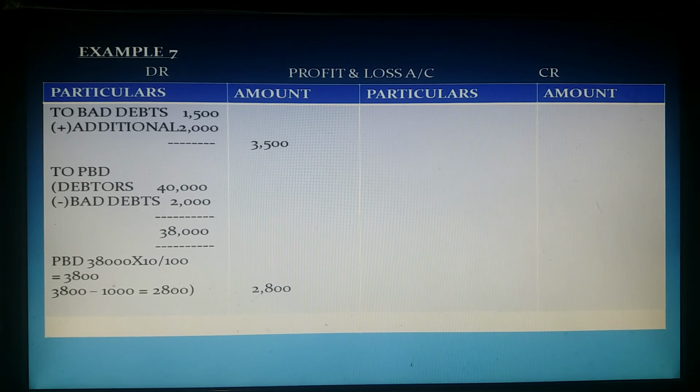10% on 38,000 is 3,800. Now adjustment PBD is 3,800 and trial balance PBD is 1,000 rupees. Means total provision for bad debt is 3,800. In that, already in last year we provided 1,000 rupees provision. Now in current year, more how much provision we should provide? 2,800. So from current year profit we should deduct only 2,800. So debit that amount.